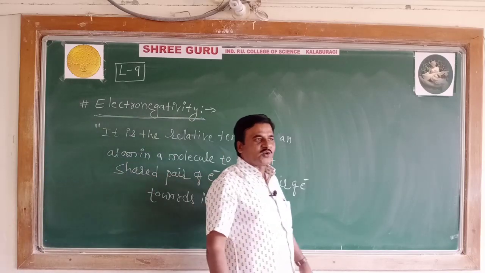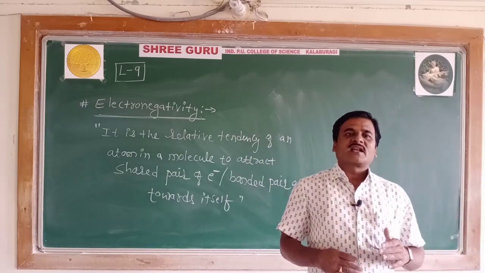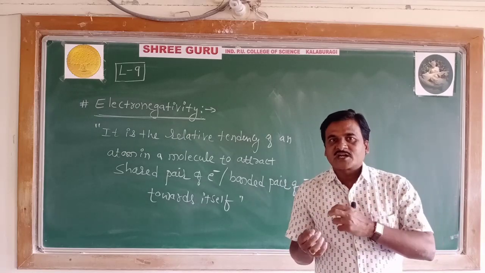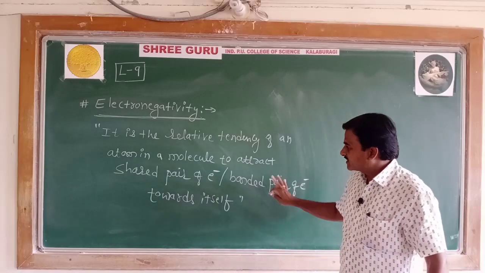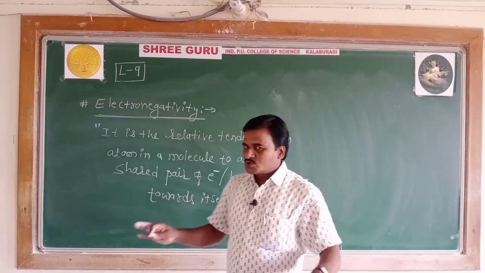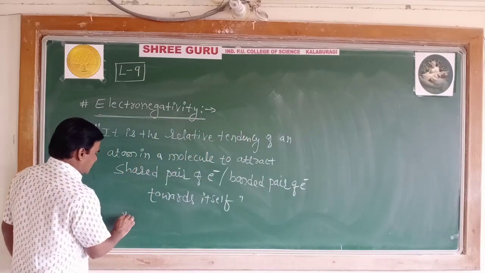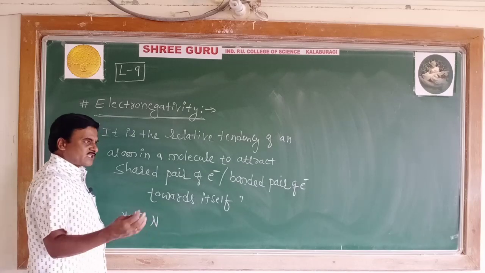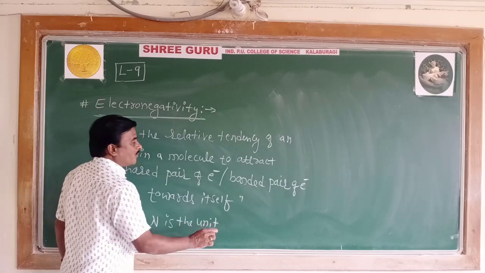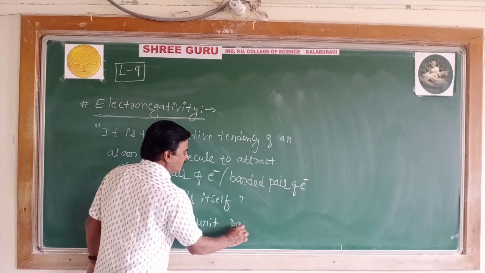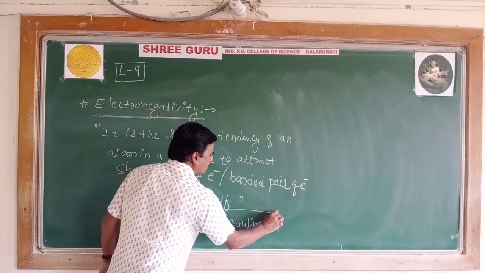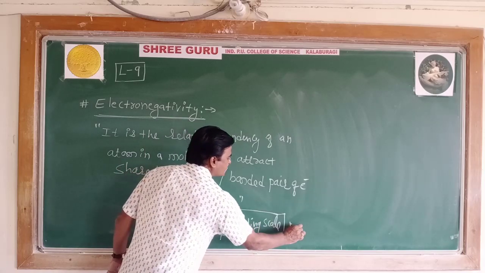So what is the meaning of electronegativity? Electronegativity is nothing but a relative tendency of an atom in a covalently bonded molecule to attract the shared pair of electrons, or the bonded pair of electrons, towards itself. It is usually expressed, or calculated, in the units of the Pauling scale.